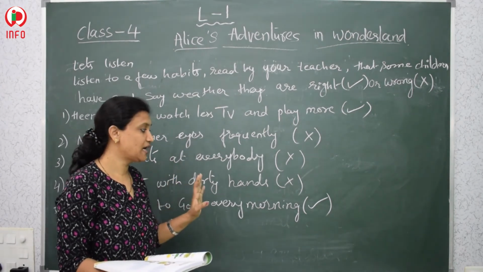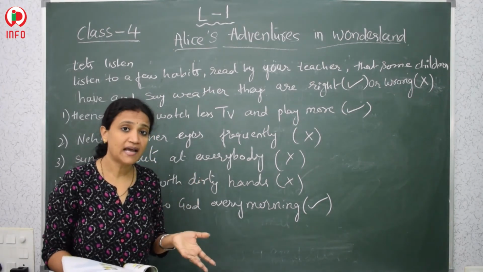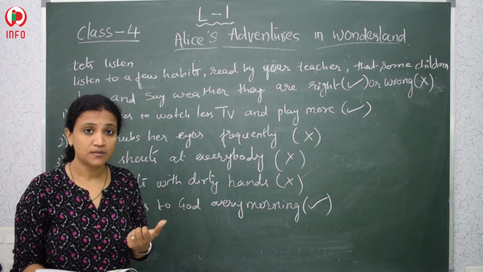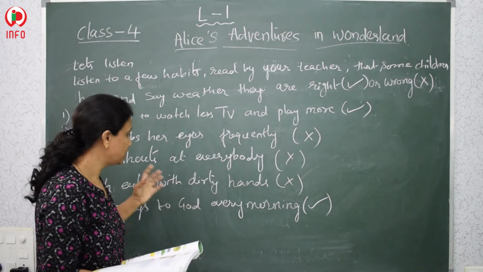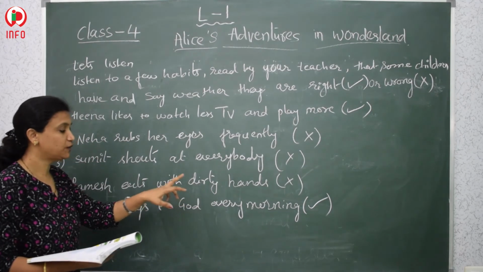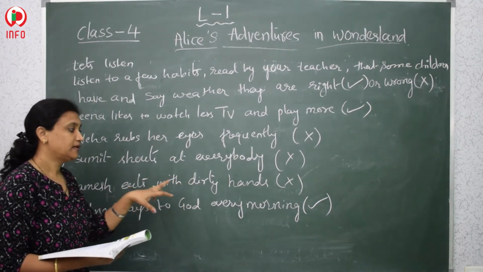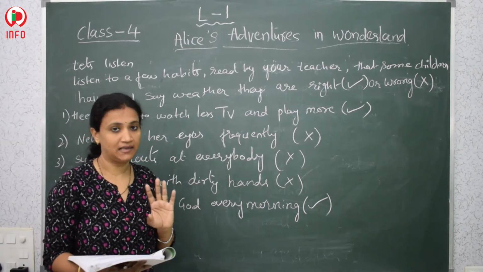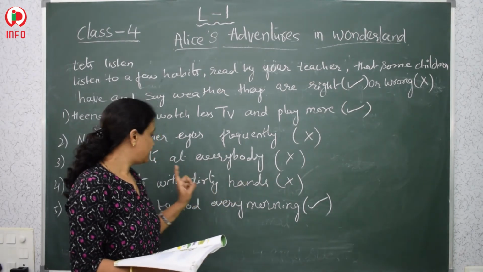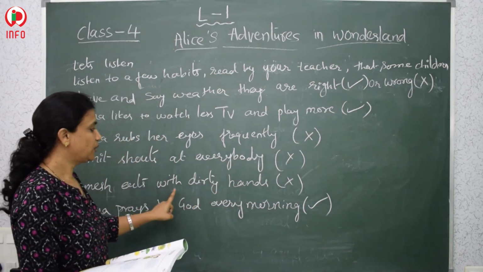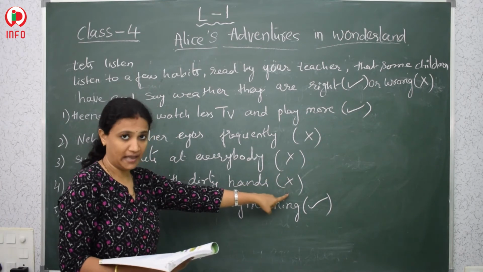Without washing your hands, if you eat, what happens? As I said, germs will attack. So without washing hands, if you eat something, definitely germs will attack. That is the reason Ramesh eats with dirty hands is a wrong habit.